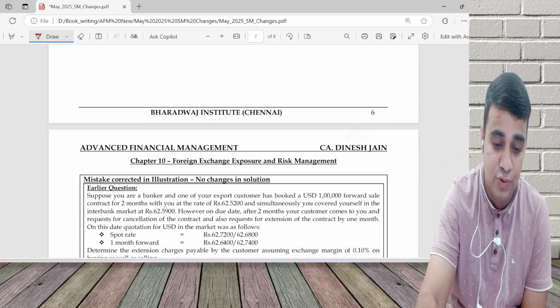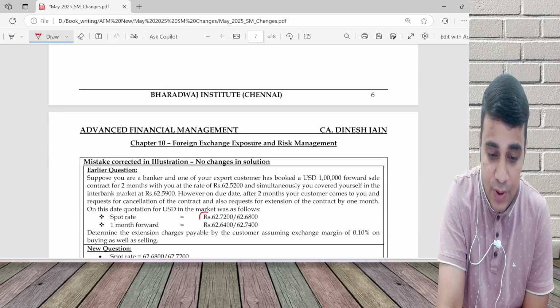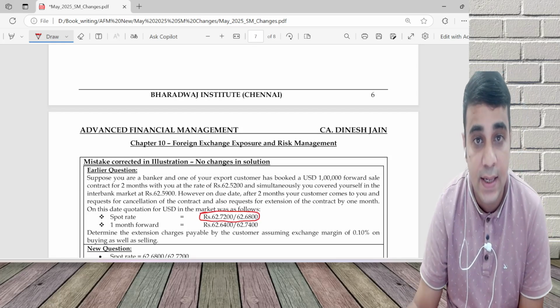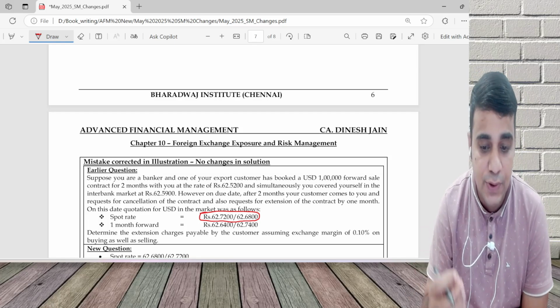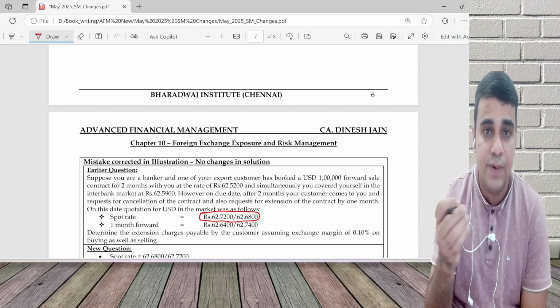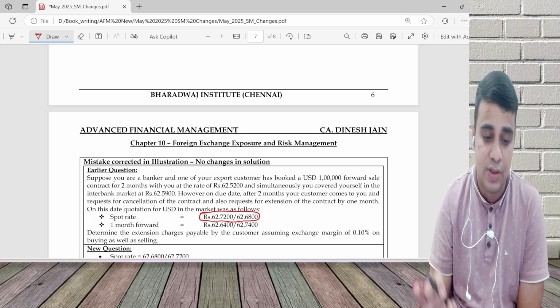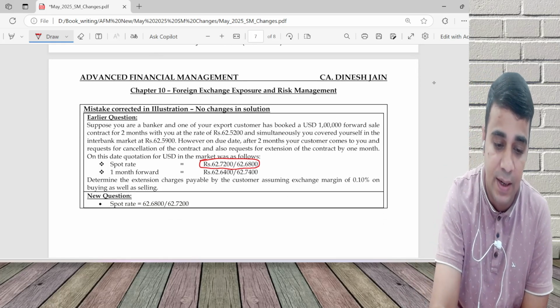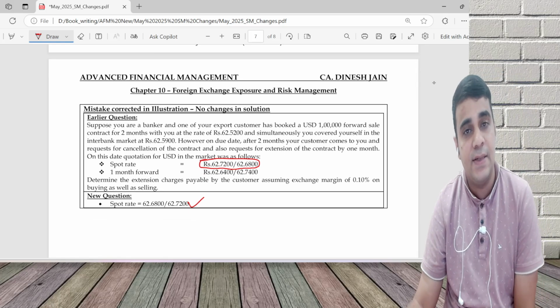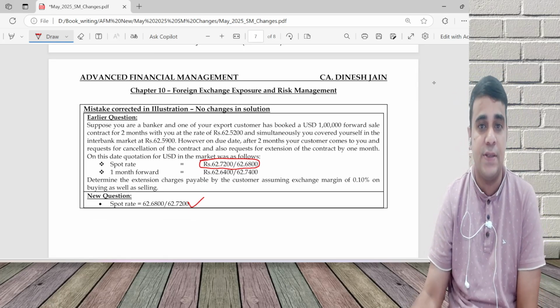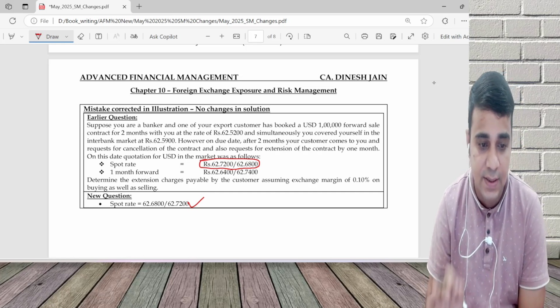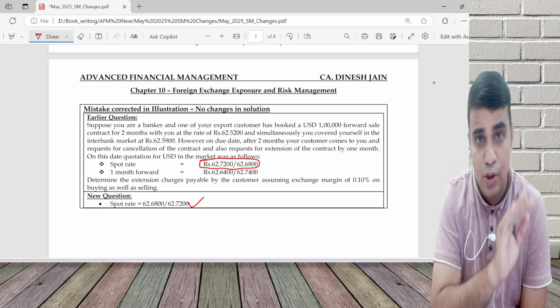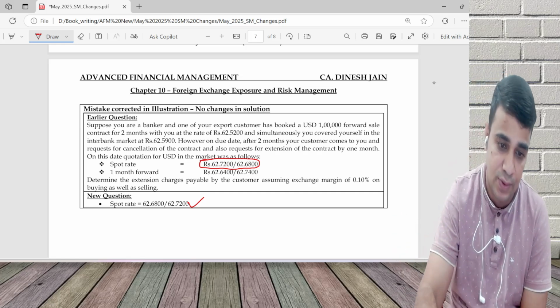I don't know how many students have answered this doubt. There was a question like this where the bid rate was higher than the ask rate, and people used to keep asking me for cancellation, why are we using the other rate? Now that problem is sorted out. They have changed the number and made it as 62.68 and 62.72. They have corrected the mistake which was there in the question. No changes in the solution.